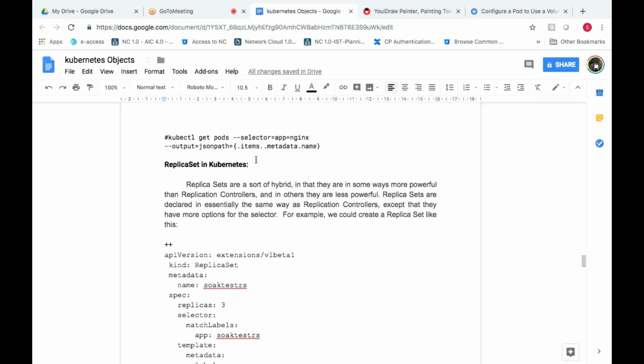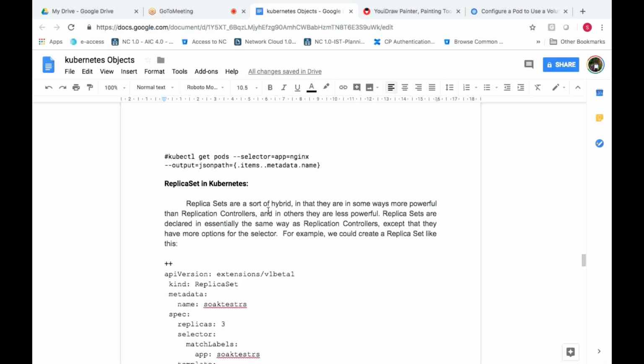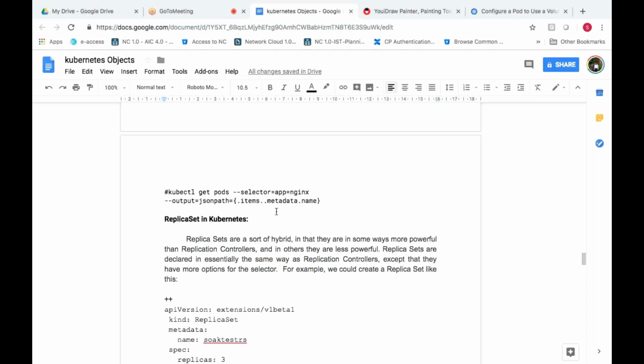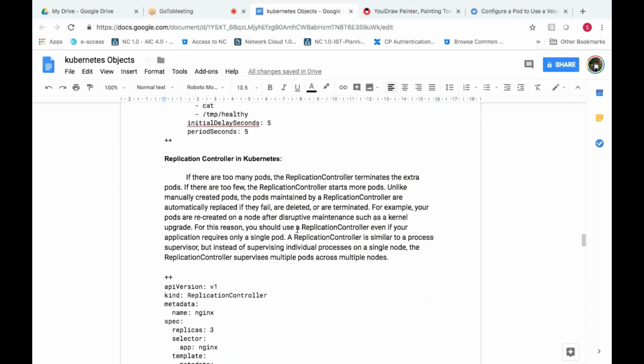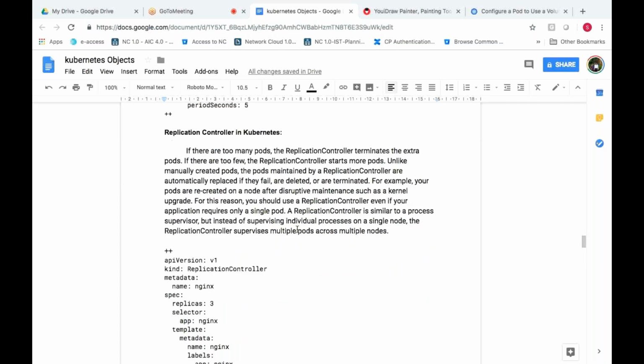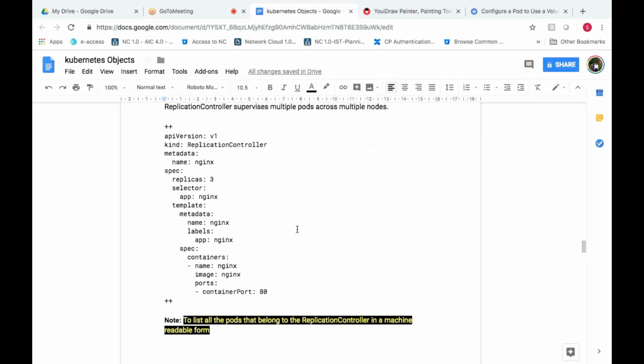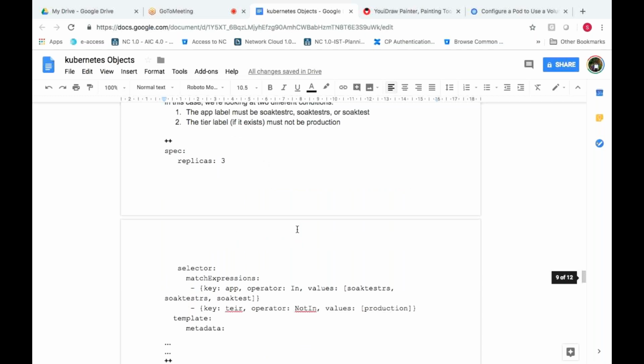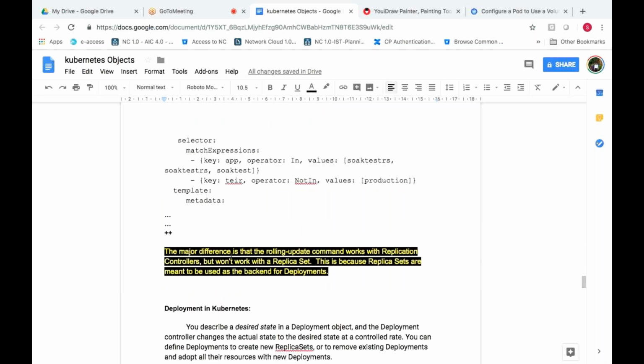Replication set uses the same concept, but the major difference is that the rolling update command works with replication controllers, but won't work with replication set.